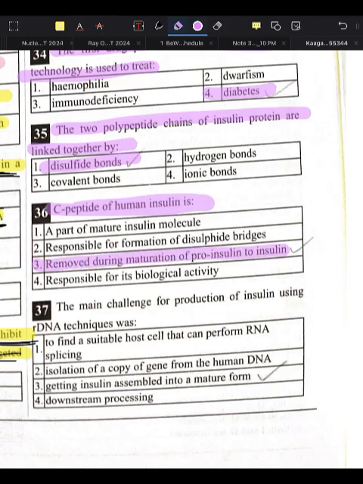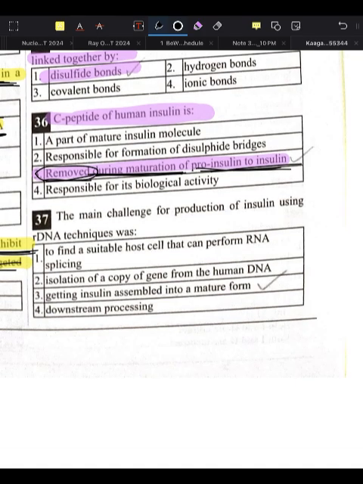The C-peptide is not a part of the mature insulin molecule, so it has to be removed during maturation of proinsulin to insulin.